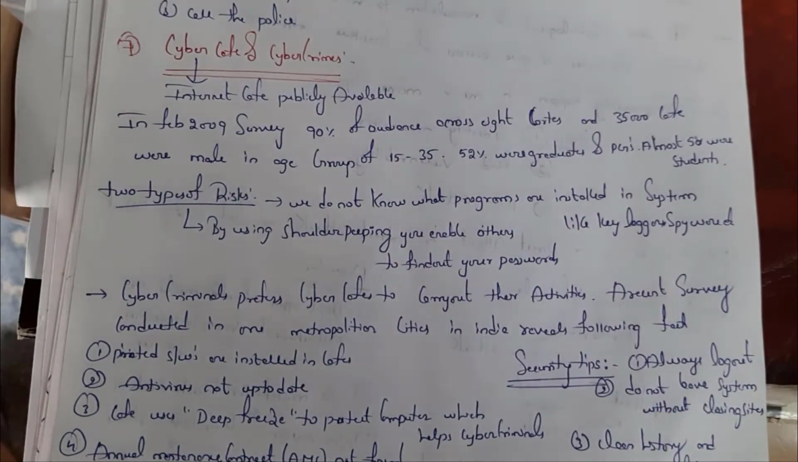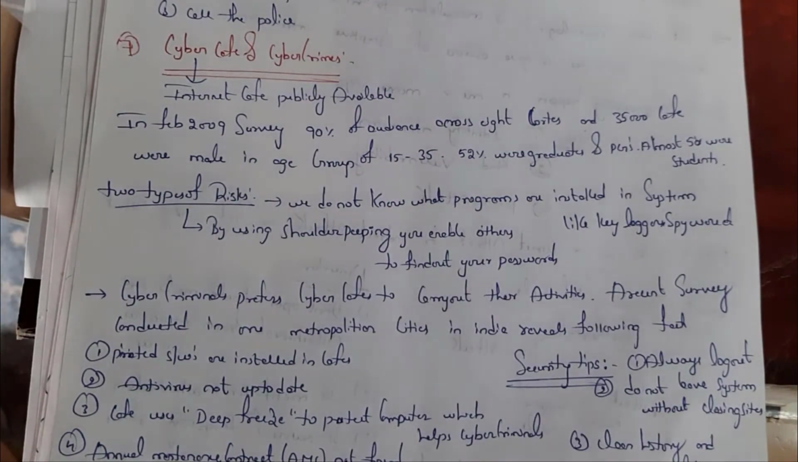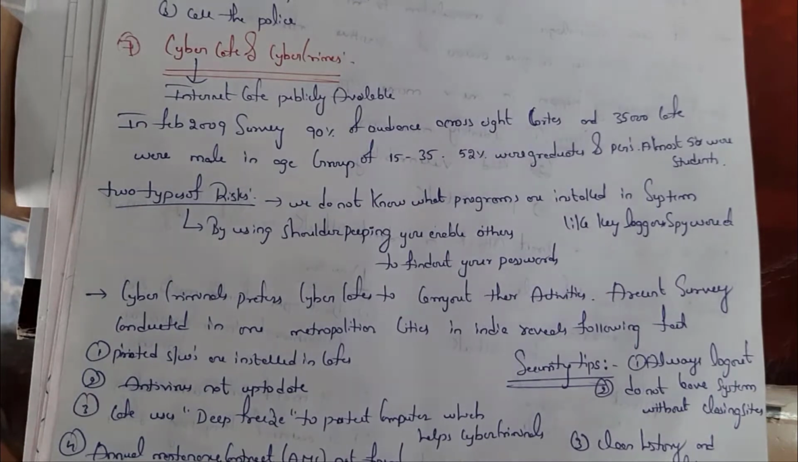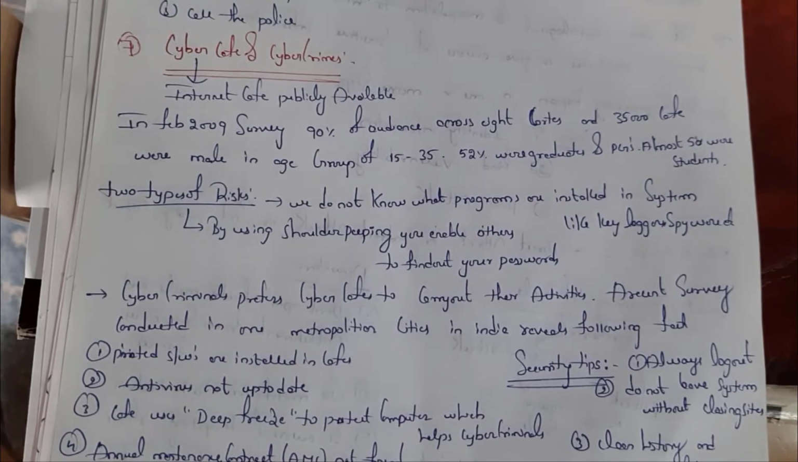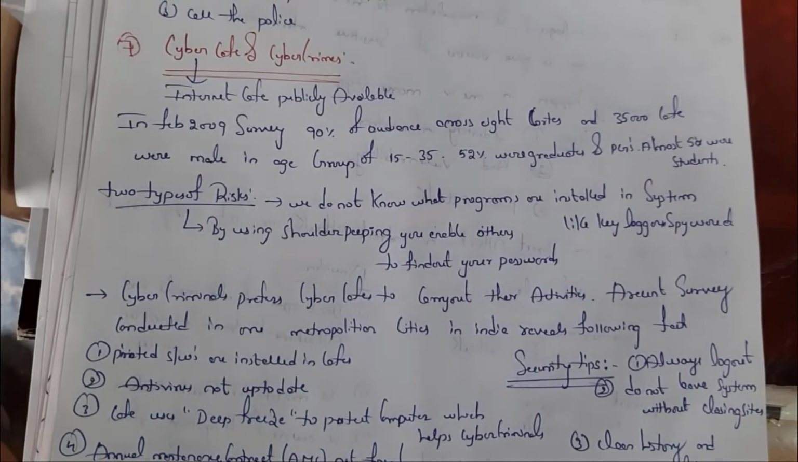Out of that, 52% were graduates and postgraduates, and out of that 50% were students who are using this internet cafe. See, there are 2 types of risk in this internet cafe. First one is we don't know what kind of software is present in the system, and next one is by using the shoulder peeping technique, a hacker can easily get a password or any information. See, many cyber criminals use internet cafes to plan attacks.